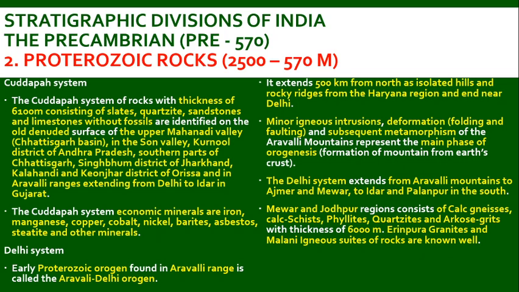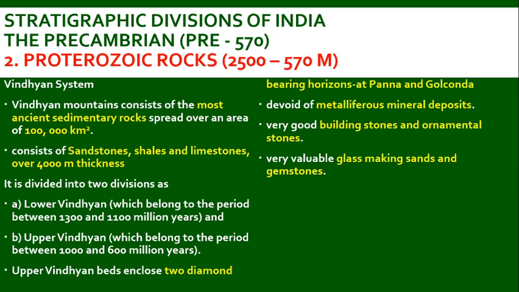The Delhi system extends from the Aravalli mountains to Ajmer, Mewar to Idar and Palanpur in the south. The Mewar and Jodhpur region consists of calc-gneiss, calc-schist, phyllites, quartzites and arkose grits with a thickness of almost 6000 meters. Erinpura granites and Malani igneous suites of rocks are well known among these Proterozoic rocks.